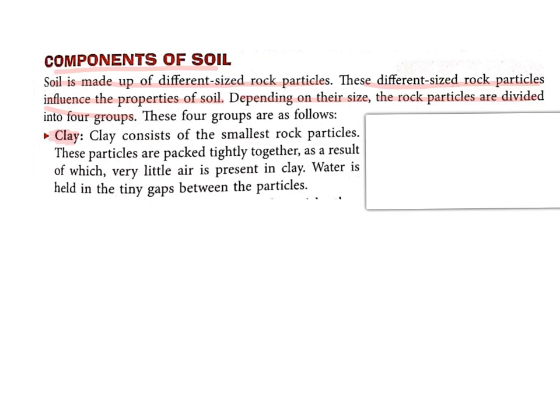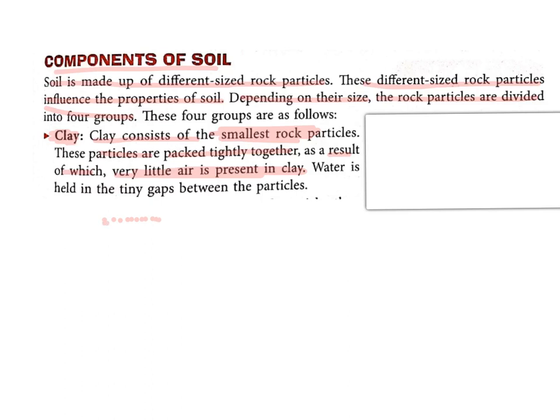I hope you all have seen clay. Clay consists of the smallest rock particles. Please mind it. The clay particles are the smallest particles. These particles are packed tightly together, as a result of which very little air is present in the clay. Now children, this is obvious as the particles of the clay are very small.